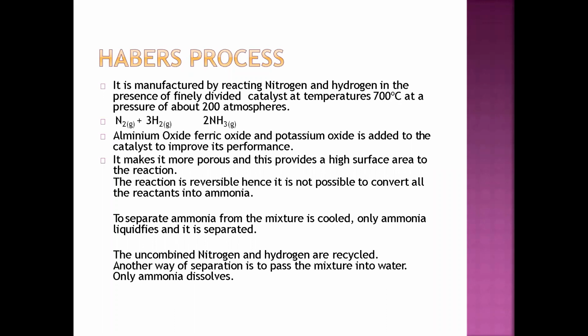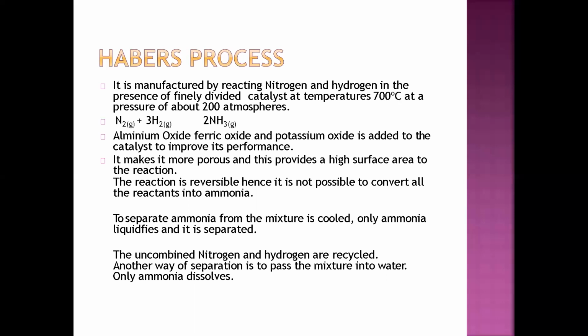Aluminum oxide, ferric oxide, and potassium oxide are added to the catalyst to improve its performance. So whenever it's required, we add different types of catalyst. In our process, I have explained molybdenum and iron. These are the basic catalysts. But in case you have aluminum oxide, ferric oxide, or potassium oxide, then you can add these as catalysts in your Haber process. But molybdenum and iron are the basic catalysts. Okay, these are the substitutes, you can say. If you don't have those elements, you can add these also. They will just improve the rate of reaction.